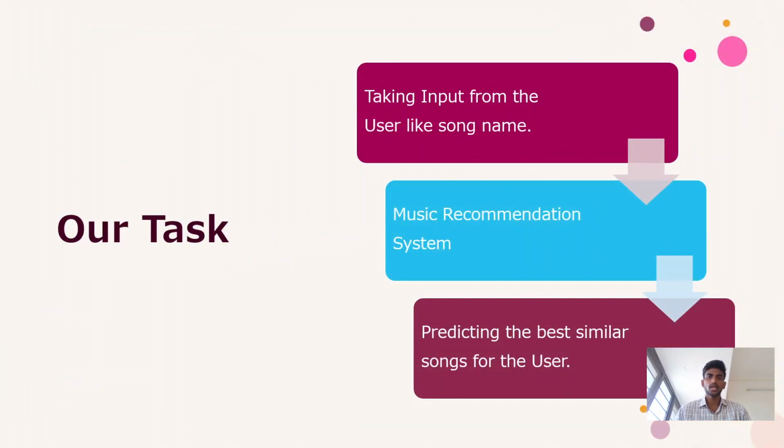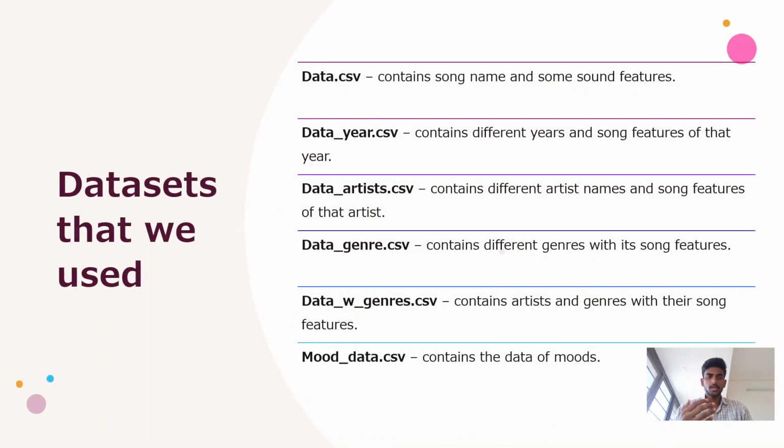Our task is to take input from the user, like a song name or a feature, and our music recommendation system predicts the best similar song for the user based on our previous data. For developing this project, we have used some datasets sourced from Kaggle, in which data.csv is the main dataset, which contains the song names and all those things.